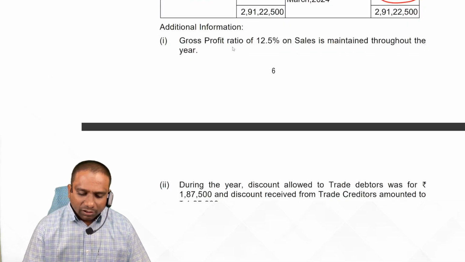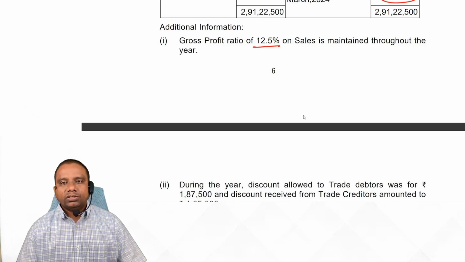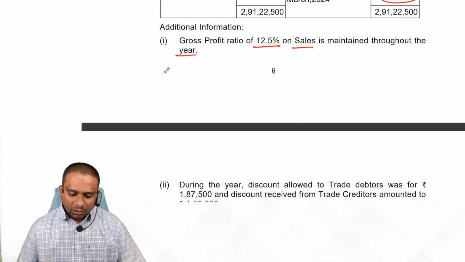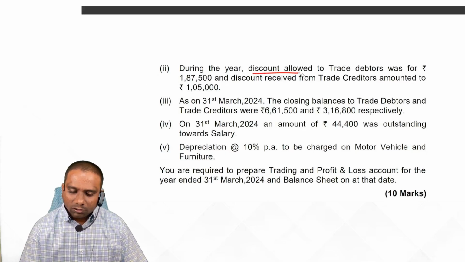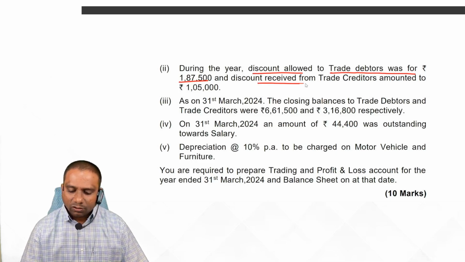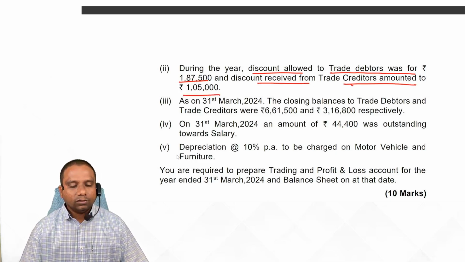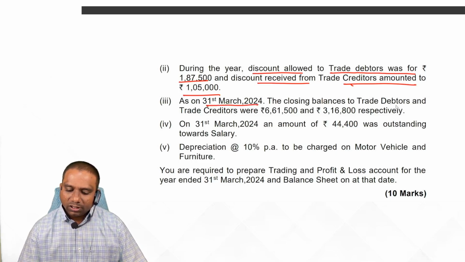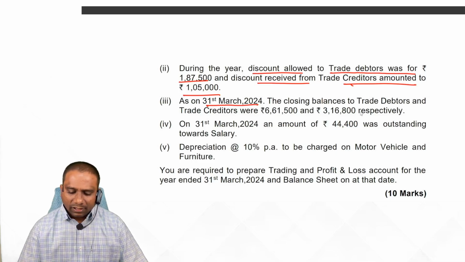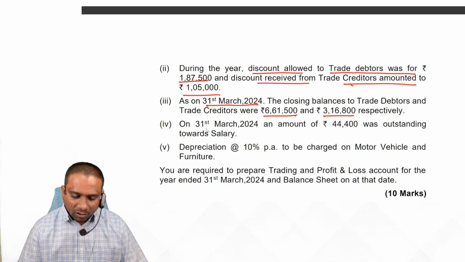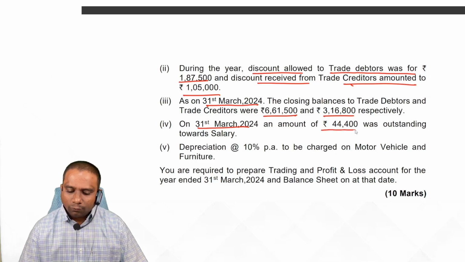Additional information, look at gross profit ratio 12.5% of sales and maintained throughout the year. Fine. During the year, discount allowed to trade debtors was 1,87,500 and discount received from creditors 1,05,000. Fine. As on 31st March 2024, the closing balance of trade creditors and trade debtors are 6,61,500 and 3,16,800. Fine. On 31st March 2024, an amount of 44,400 outstanding towards salary.